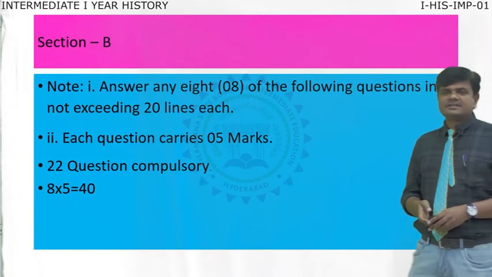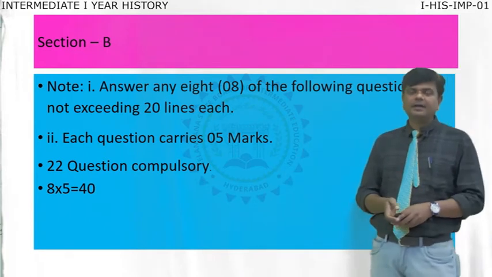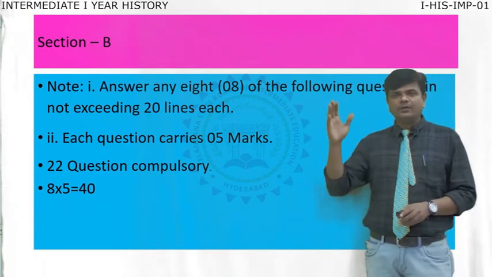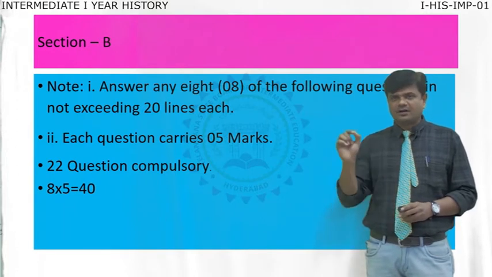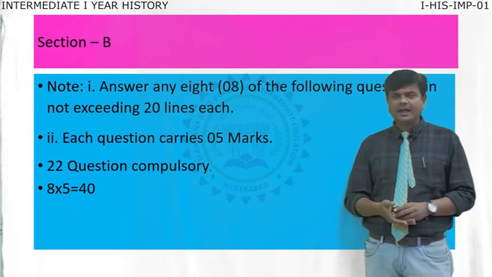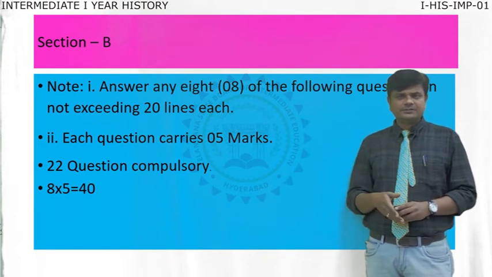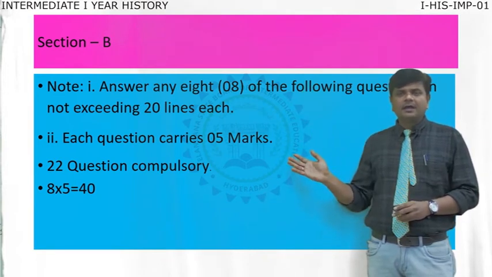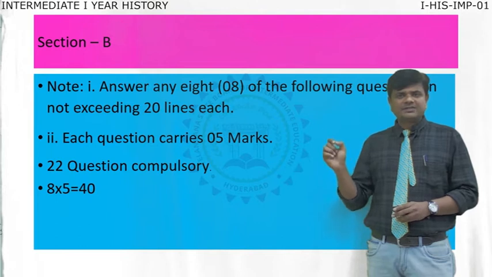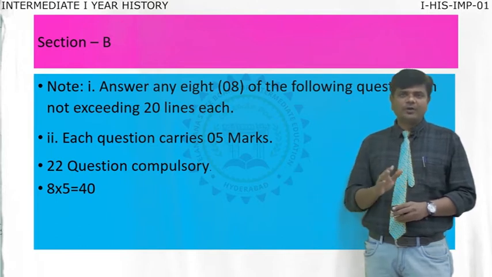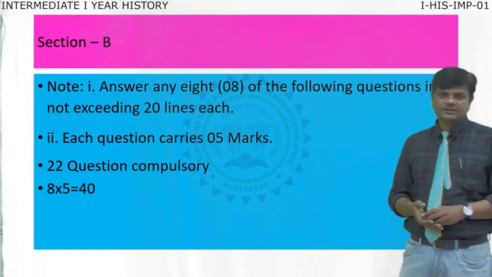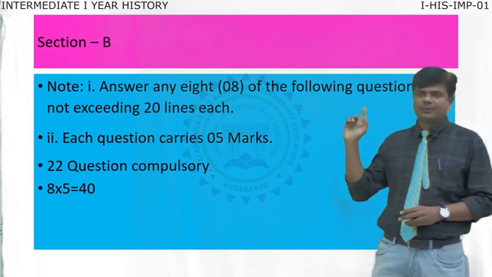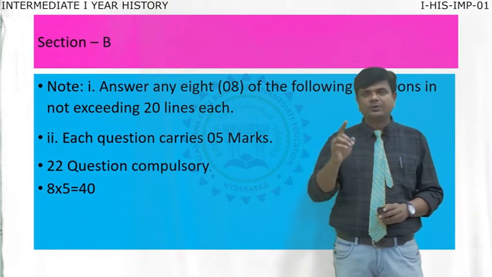Now, section B. After section A, moving to section B. Already you know here the questions are short answer questions, and each question carries only 5 marks. So, when you are writing the answer, do not exceed 20 lines each. So, total 40 marks from this section you are going to get.